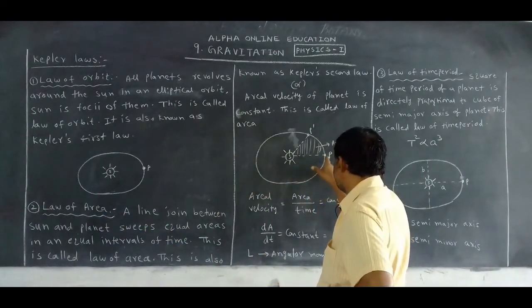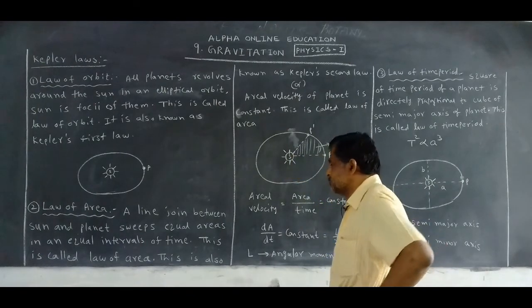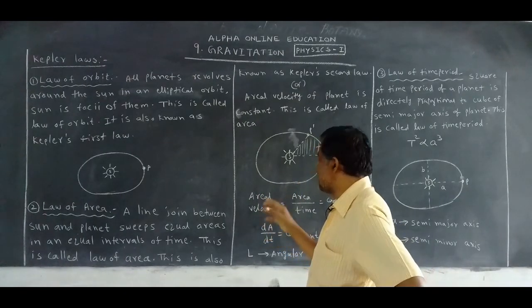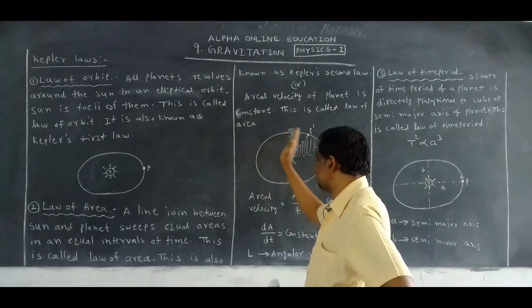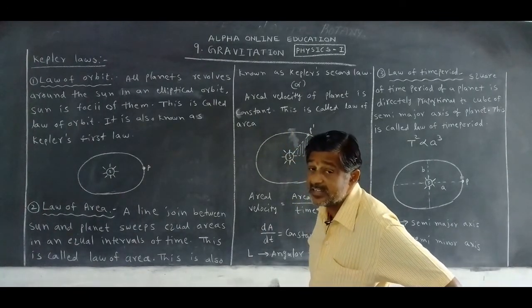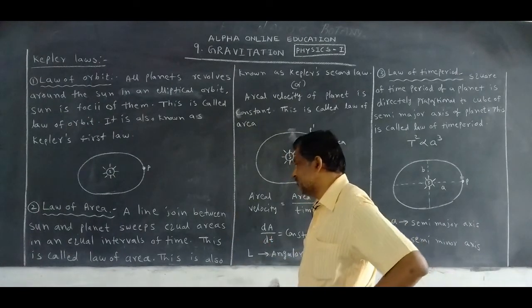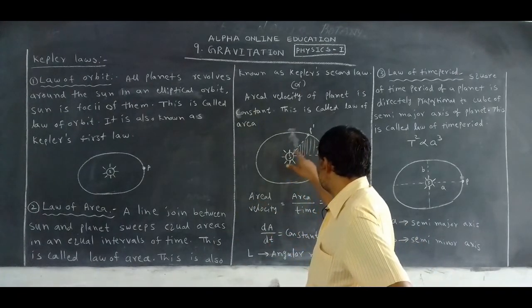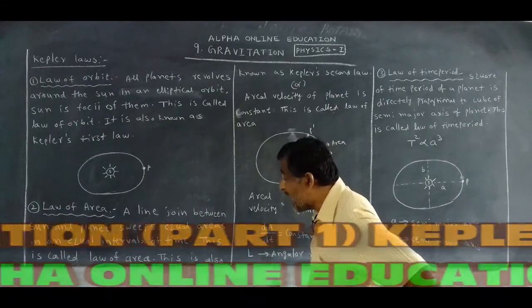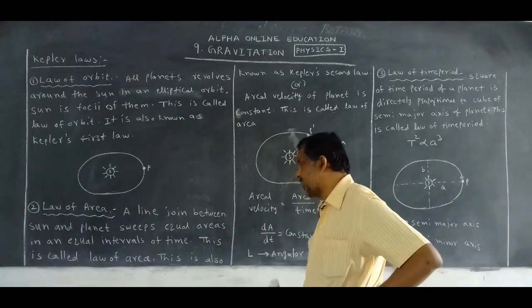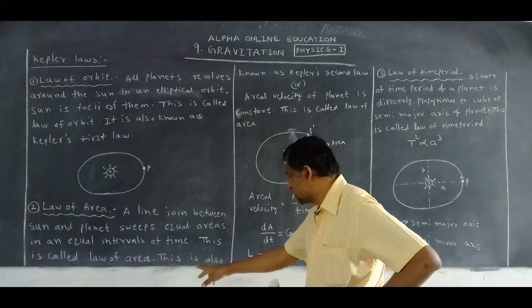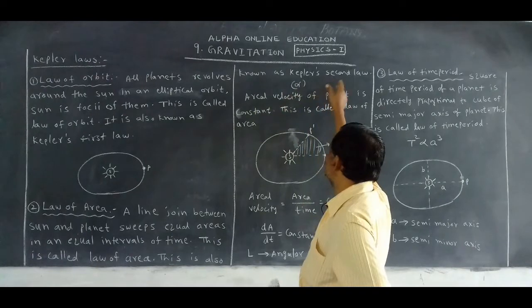This is called the law of area, also known as Kepler's second law.